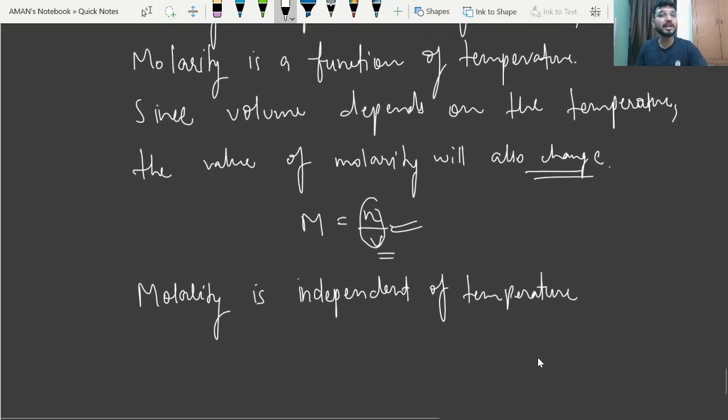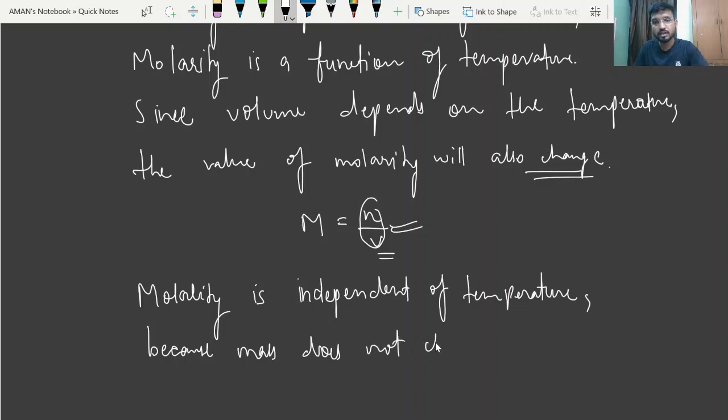Why is molality independent of temperature? Because mass does not change with change in temperature.